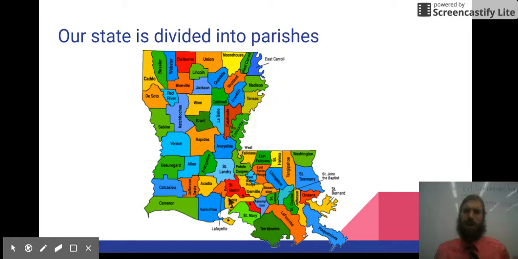An important point here is that these are man-made boundaries. People invented these boundaries. You don't actually go around the state and see the ground change colors. These are just imaginary boundaries that people made. So we're not going to find them on a physical map of the land. We're going to find them on a political map. Now, we live in Orleans Parish. It's in the southeast.